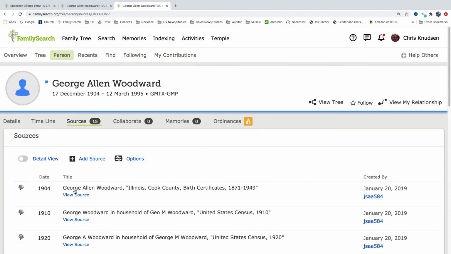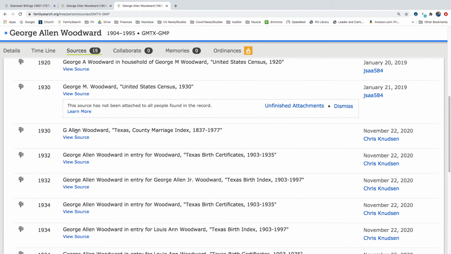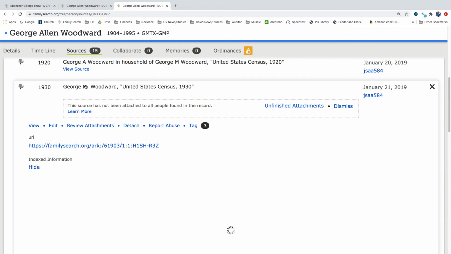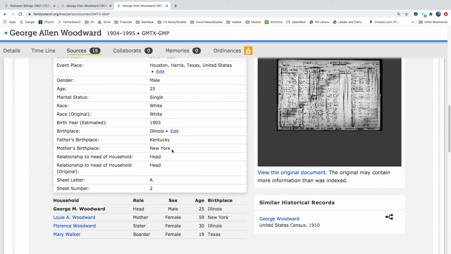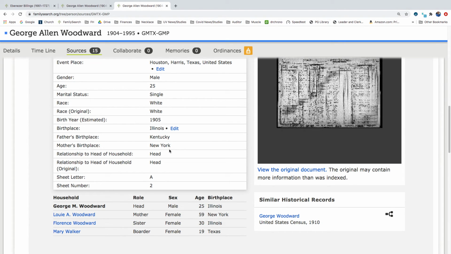Let's just look at this 1930 census real quick. So George M. Woodward is the head of household. He's 25 years old. He's born in Illinois.